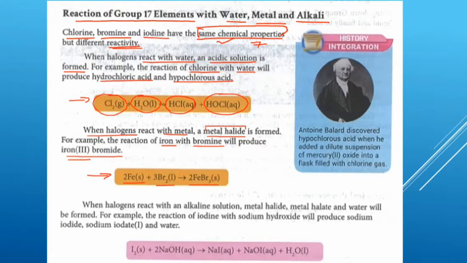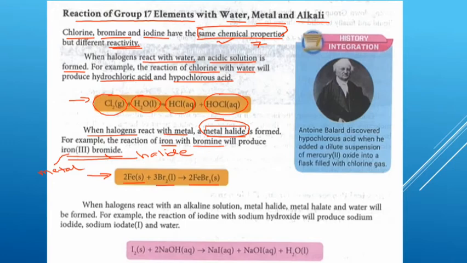So this iron 3 bromide, dia punya general name adalah metal halide. Iron itu metal. Halide, this one is halide. Bromide, halide. So itu dia punya general name, metal halide. So di sini dalam contoh ini iron 3 bromide.